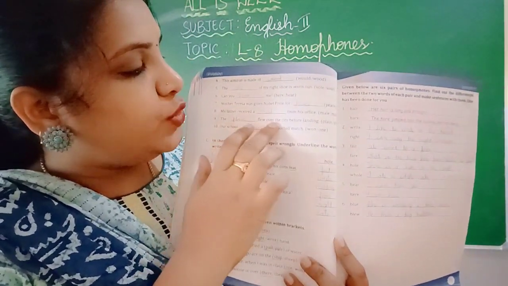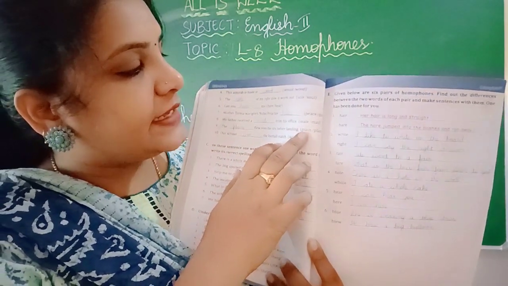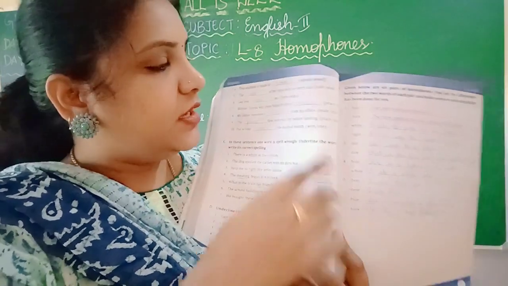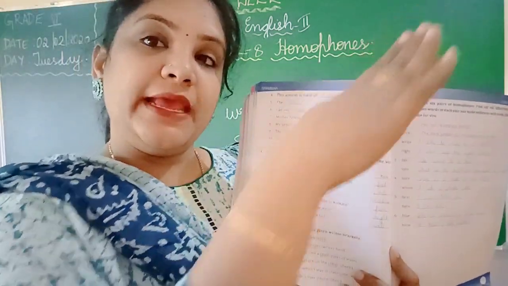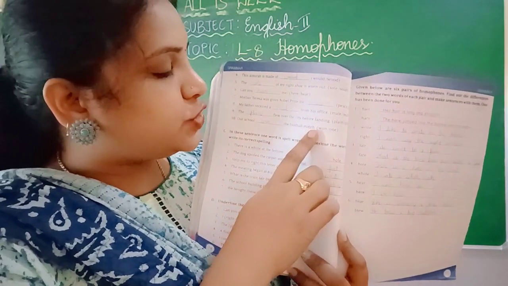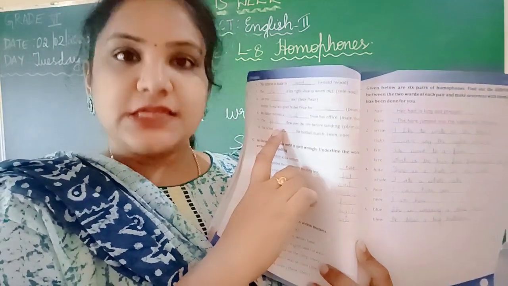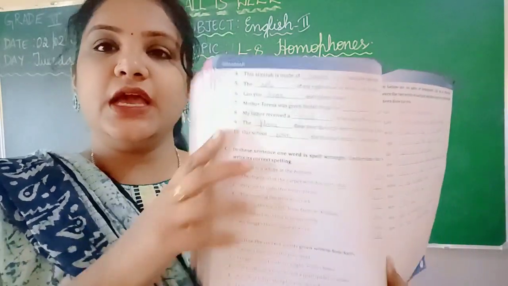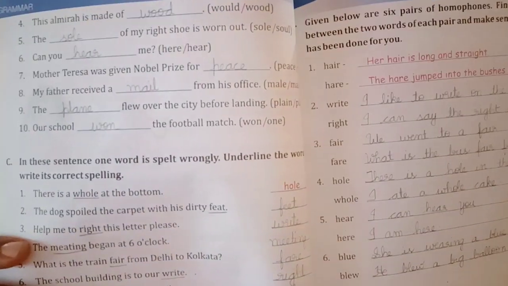The plane flew over the city before landing. P-L-A-I-N is plain, like a plain sheet. P-L-A-N-E is the aeroplane. Our school won the football match. You have to write W-O-N, won. O-N-E is number one. Okay, complete this properly, children.